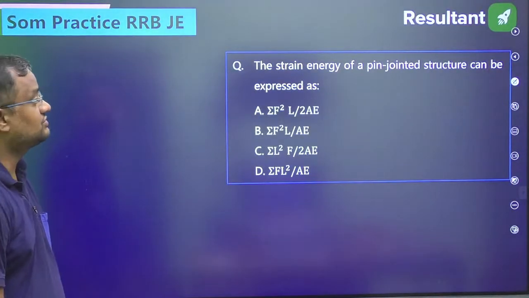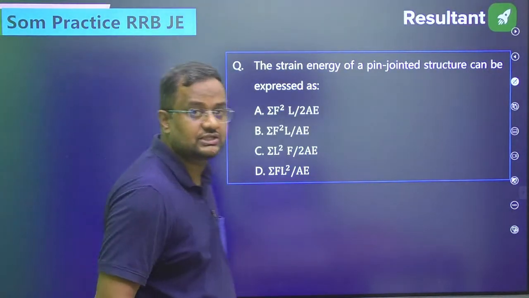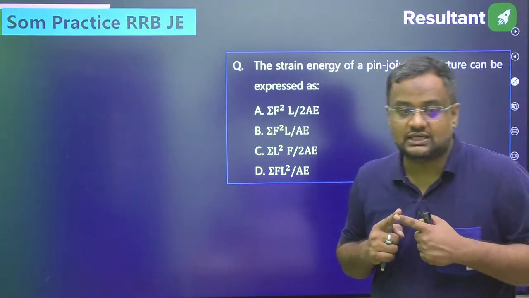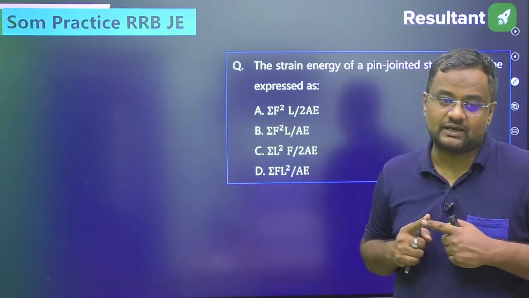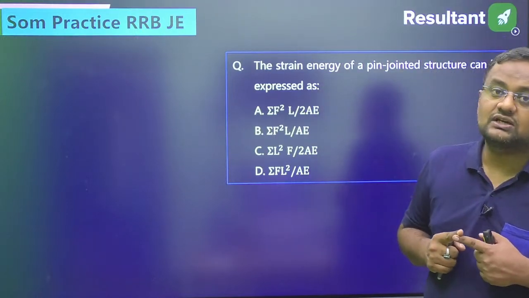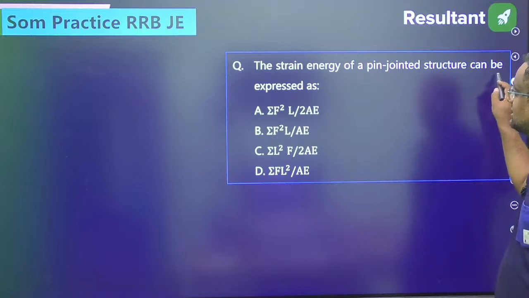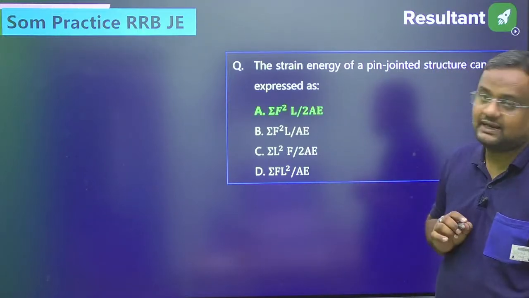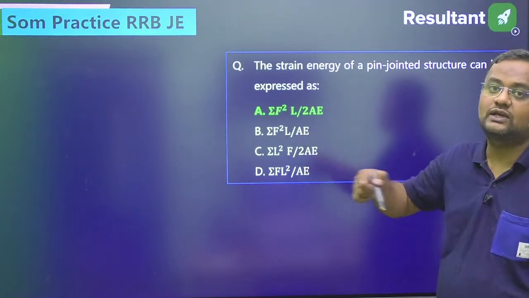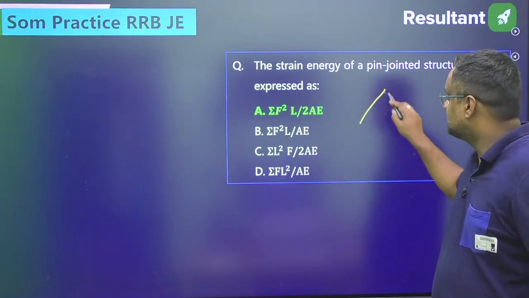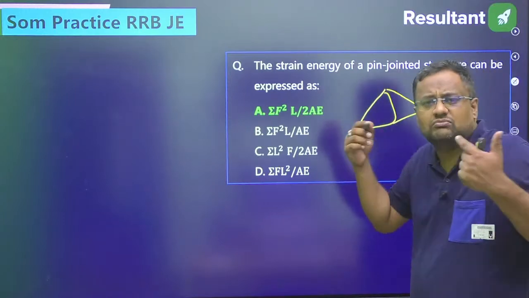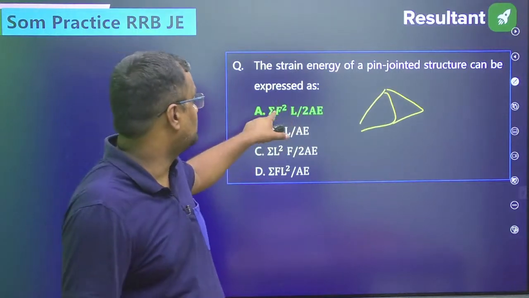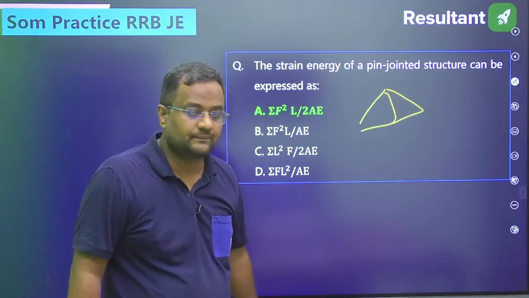Now, next question: the strain energy of a pin jointed structure. A structure where the members are jointed by pin. What is the strain energy stored in a pin jointed structure can be expressed as summation of F square L by 2E for all the members. Suppose there are more than 2 or 3 members, then it is F square L by 2E for each and every member.